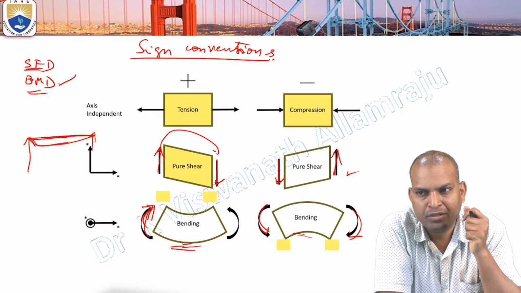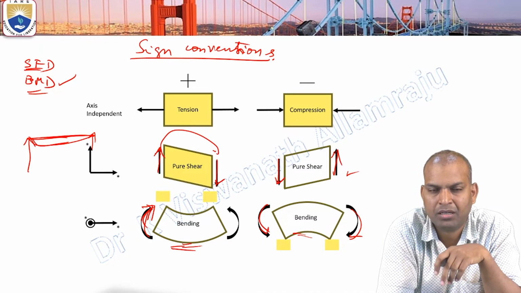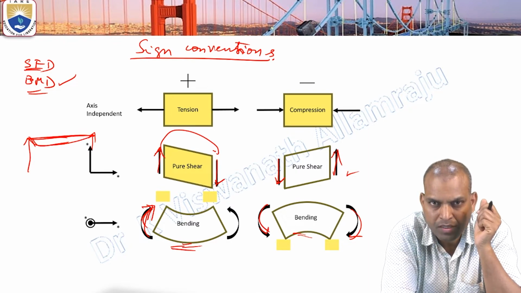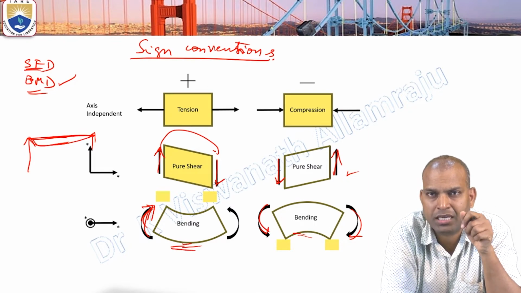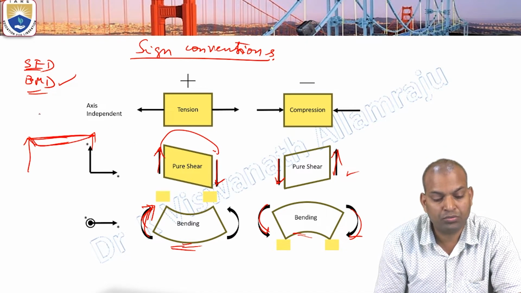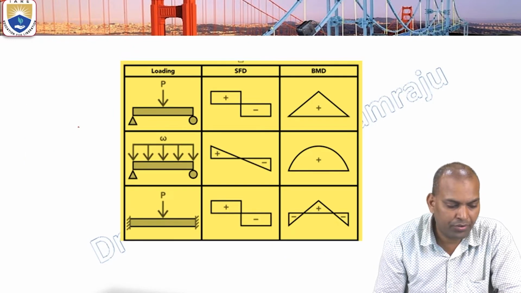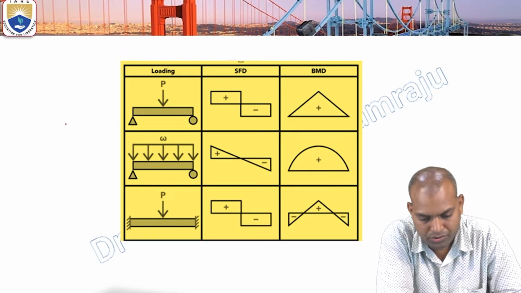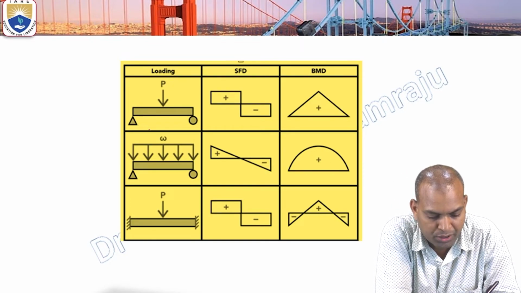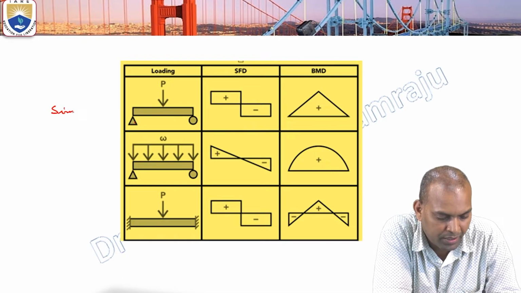The variation of the bending moment values throughout the length of the beam can be calculated by using these sign conventions. So the sign conventions are very, very important in order to draw the SFD, the shear force diagram, and the bending moment diagram. Now here, suppose in this slide, there is a simply supported beam. This is the simplest type of beam, the simply supported beam.